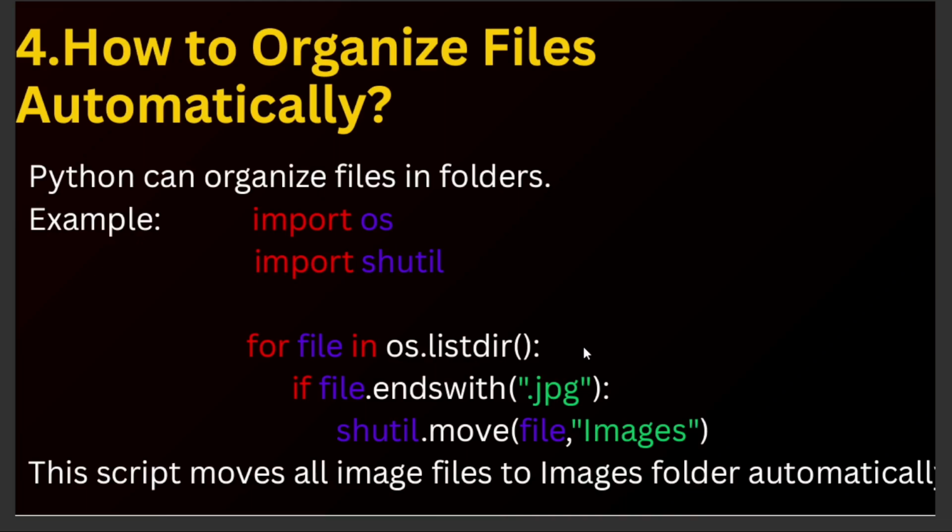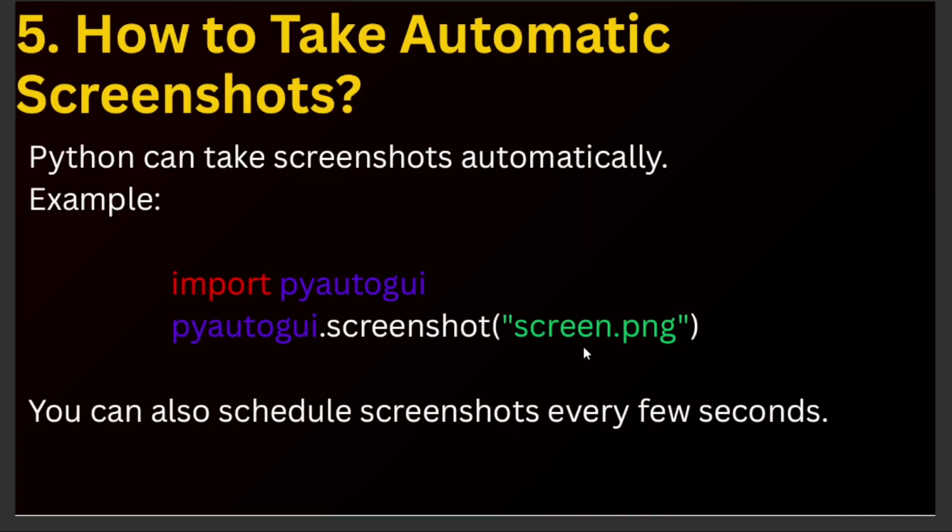Okay, we'll move to the next question. How to take automatic screenshots? I already mentioned previously, Python can take screenshots automatically using the PyAutoGUI library. First we import our PyAutoGUI library and we use the screenshot function, and the screenshot will be saved with the name screen.png. Okay, and remember, you can also schedule screenshots every few seconds.